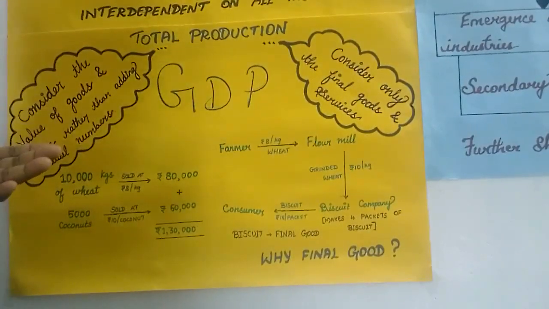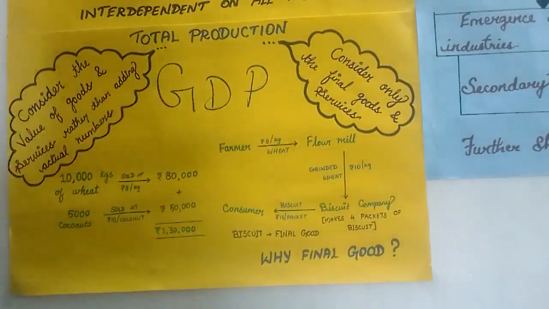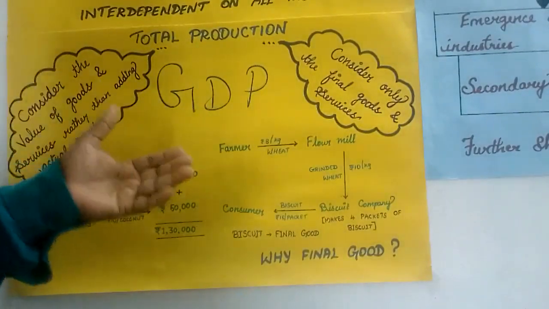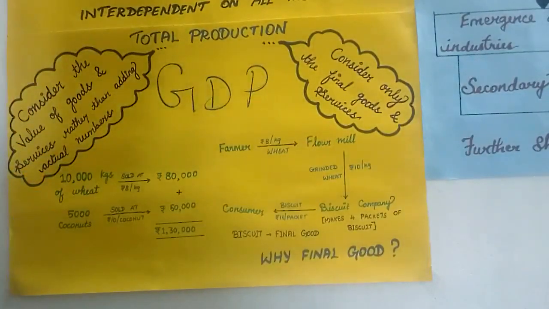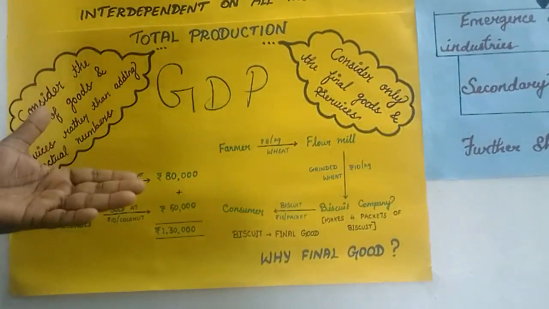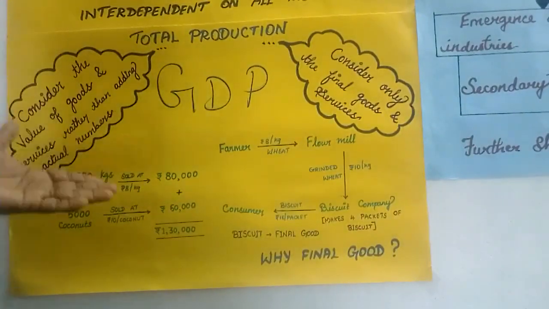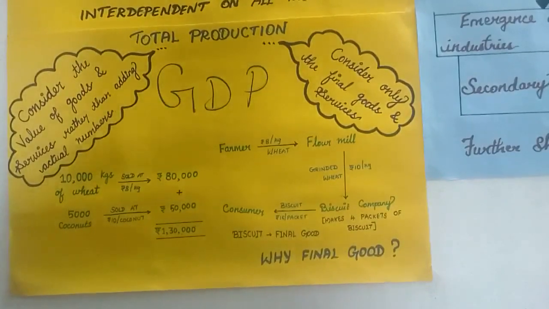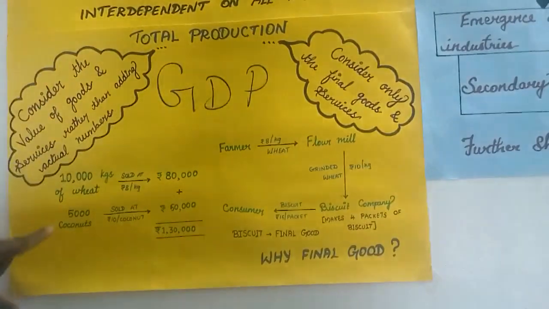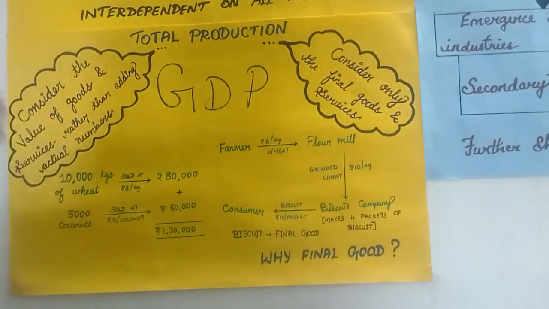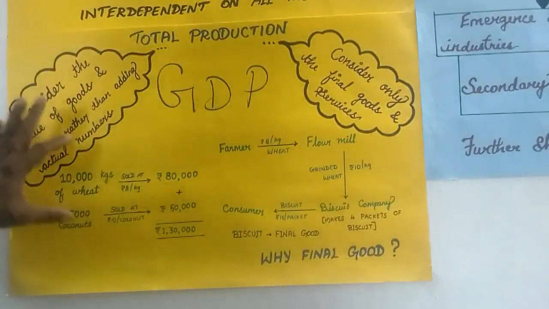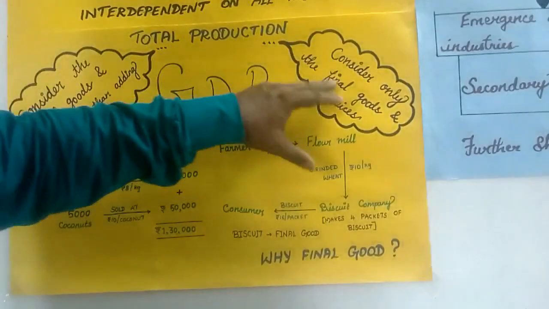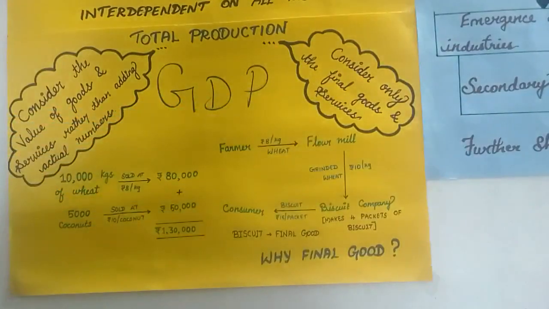If you are calculating the number of cars, suppose Santro produced 50 cars in a year, and Innova produced only 20 cars, we should not imagine that Santro is bigger than Innova. So, if you add the number of goods produced in each sector, this will make a lot of confusion, and it is not a correct method. Therefore, we should not calculate the number of goods and services. We should calculate only the value of each and every product. Clear? Right. The next condition is to consider only the final goods and services.